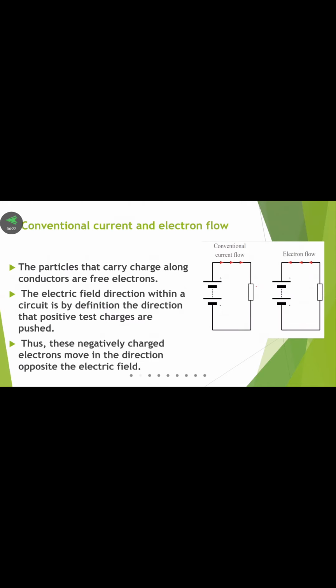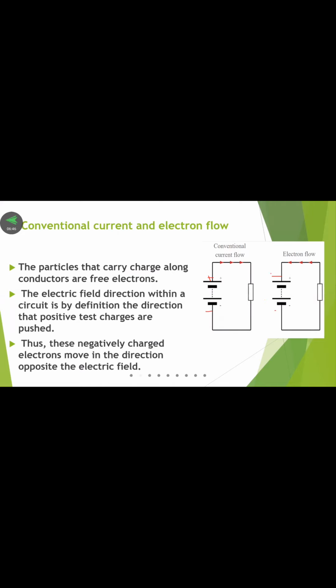Next, there are two types of current available: conventional current and electron flow. Conventional current always flows from the positive terminal to the negative terminal. Similarly, electron flow always flows from the negative terminal to the positive terminal. So that is called conventional current and electron flow.